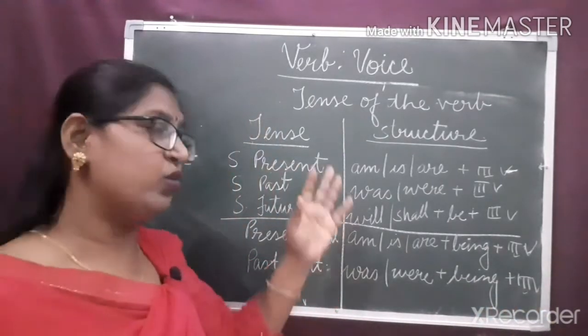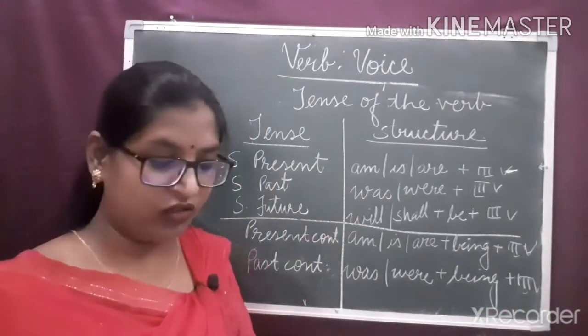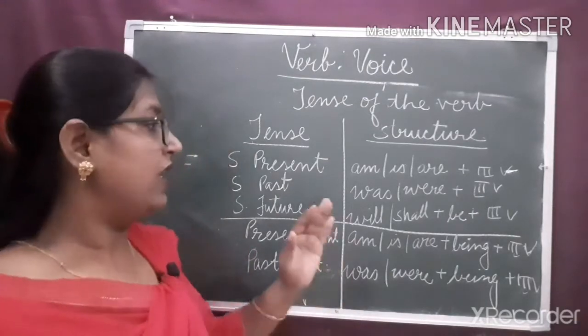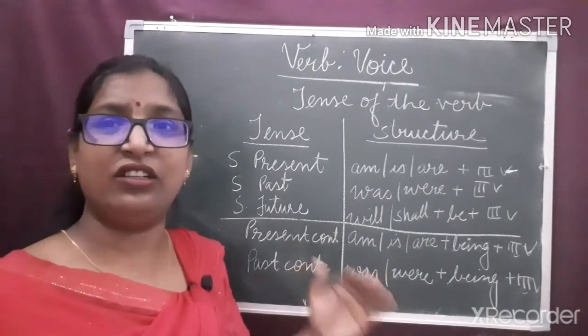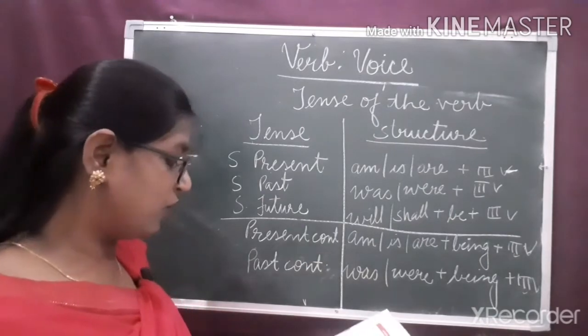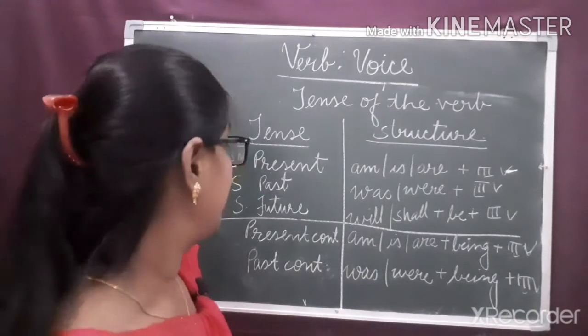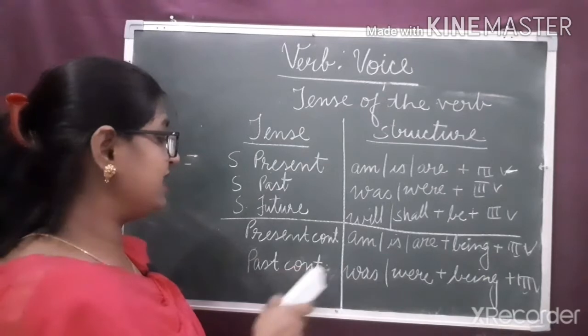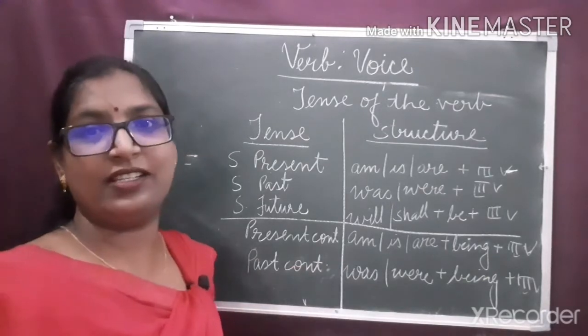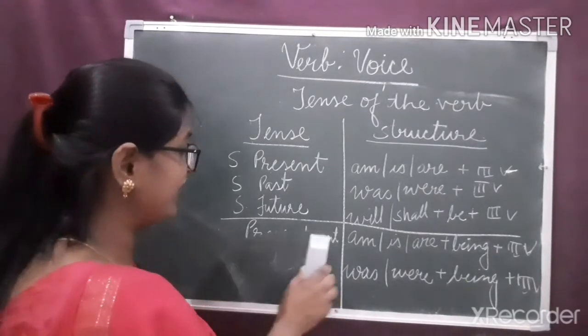Dear children, you can note down this table with you. It is already given in your book also, and you can note down somewhere and learn it by heart. It is very, very important. Okay, it is about present continuous tense and it is about past continuous tense. Space is less on the board, so I am going to erase it.